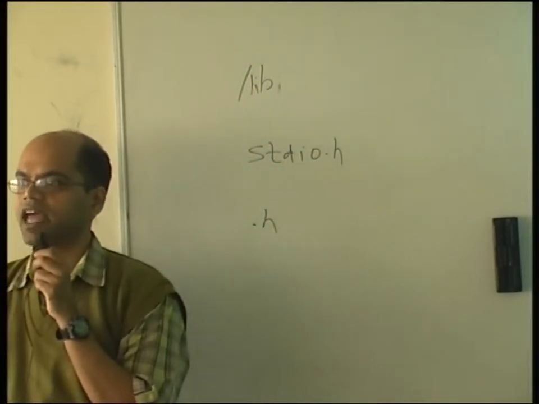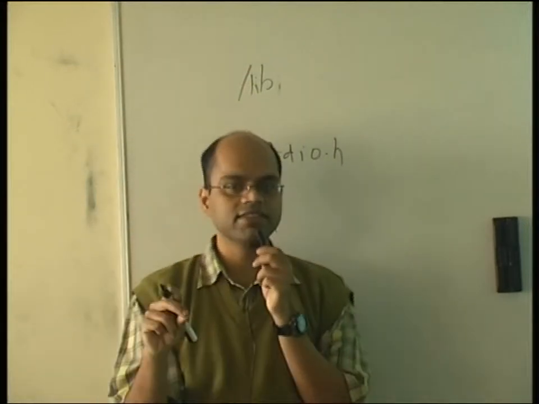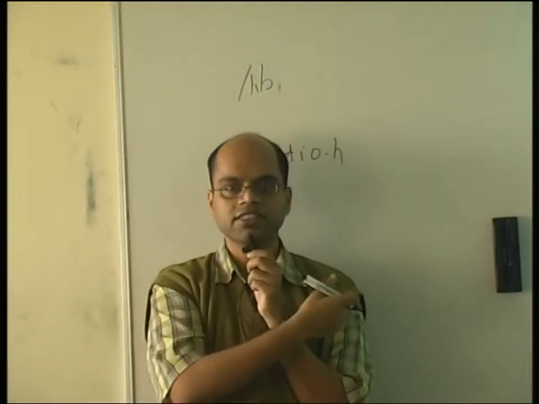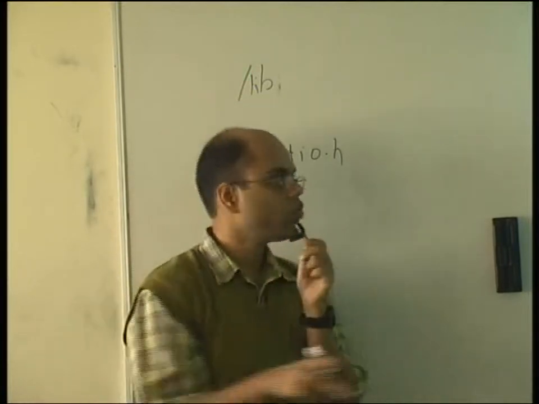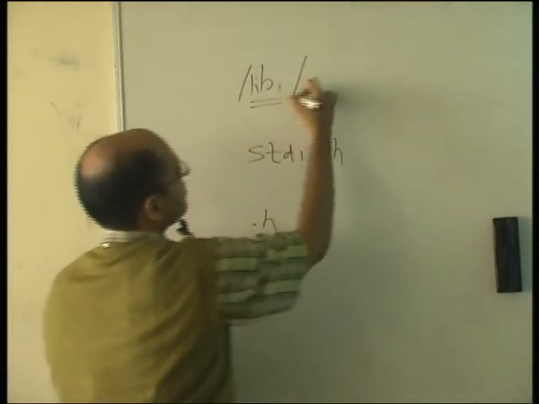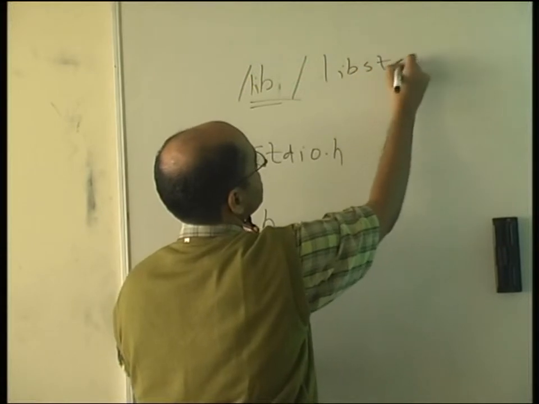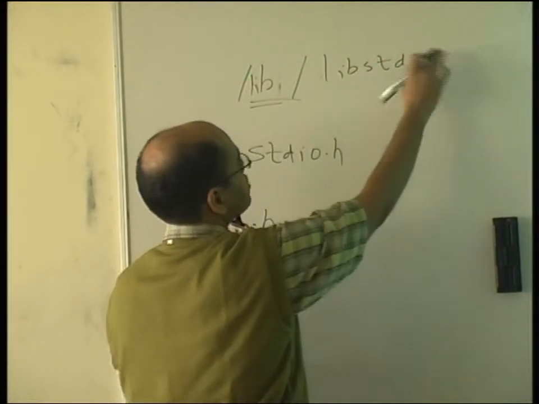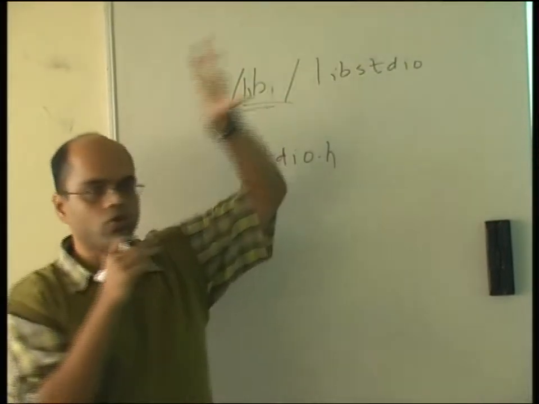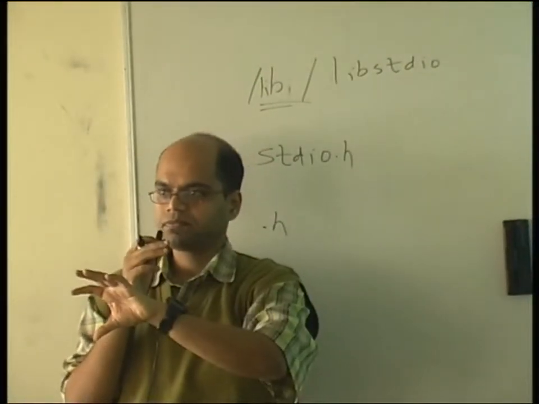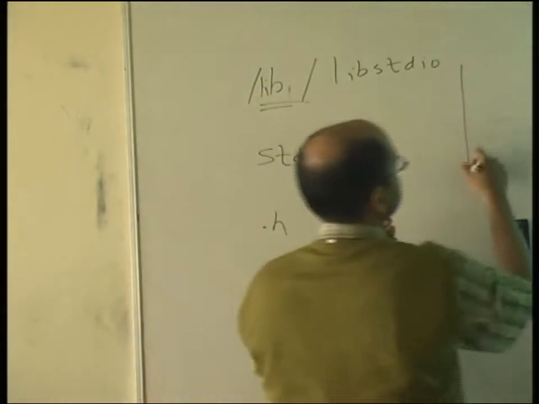So in your exe, there is something written that it needs this library. When you run this exe, at runtime the operating system sees this and goes to this location. Let's say it is called libstdio; there is no .h now. So it loads this code inside memory. This is your RAM.